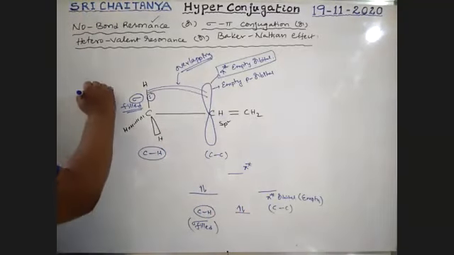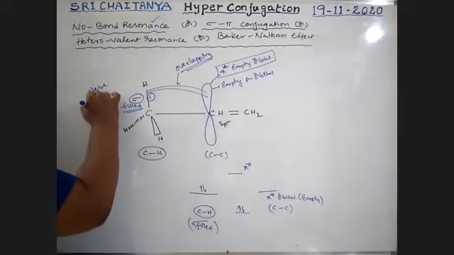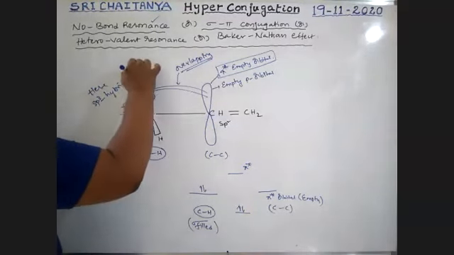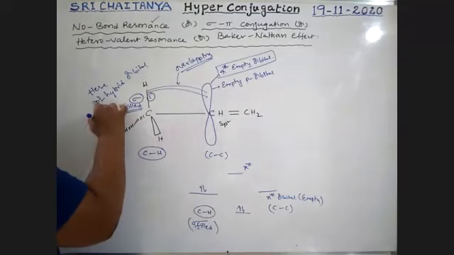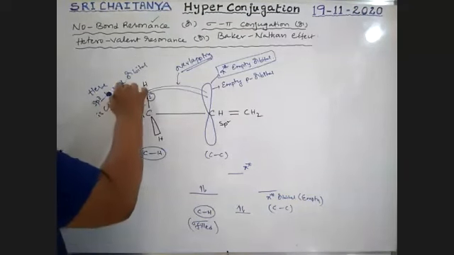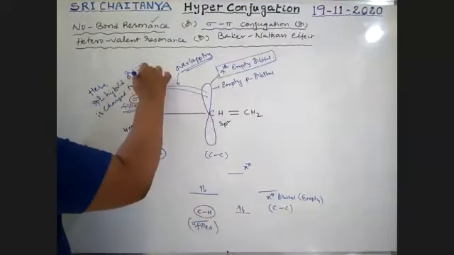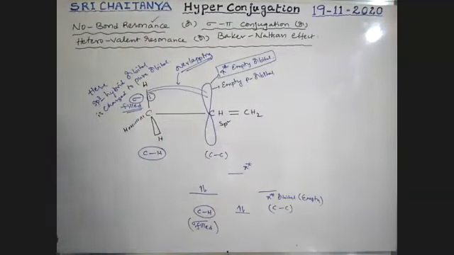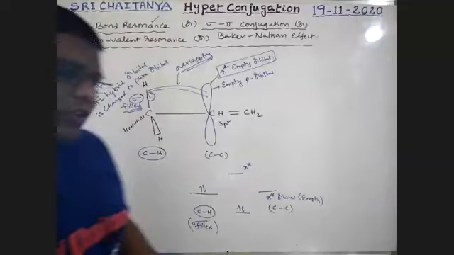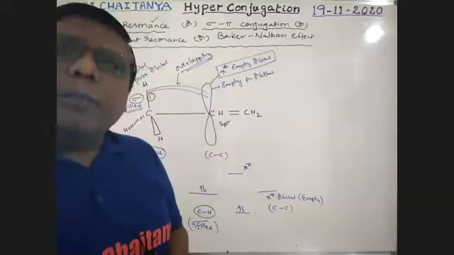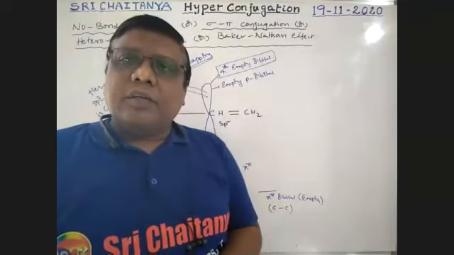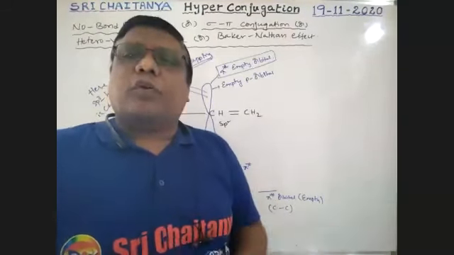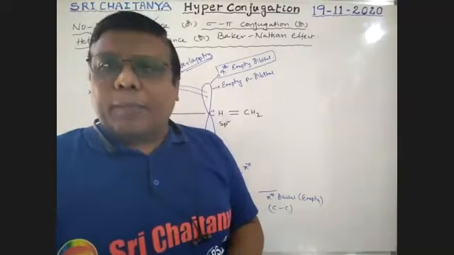Here the sp3 hybrid orbital is changed to a pure orbital. Hybrid orbitals do not participate in pi bond formation, but if required, they are turned into pure orbitals, and then overlapping is possible.